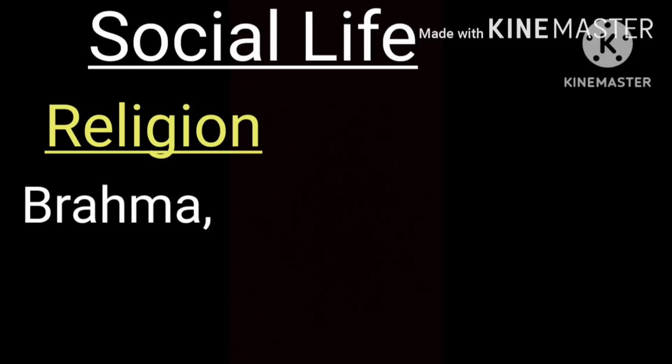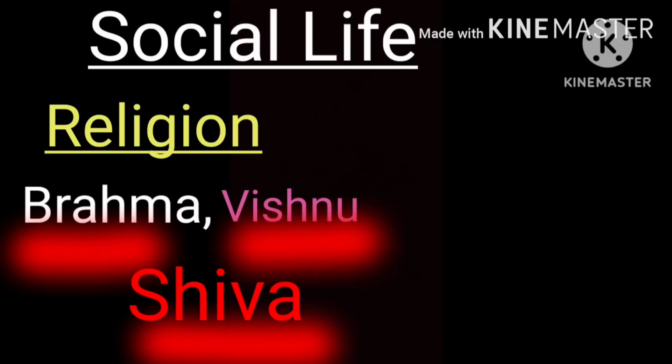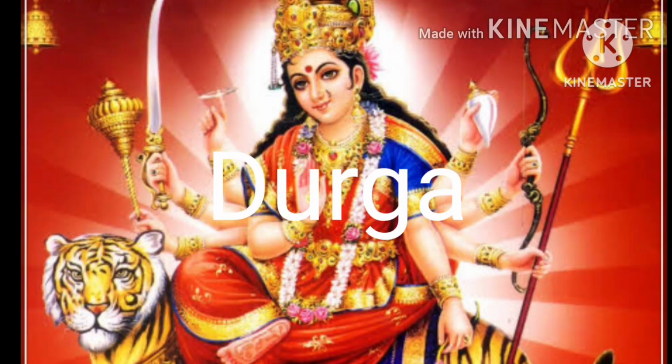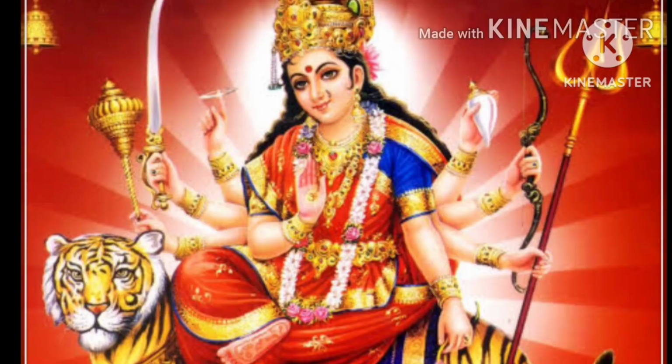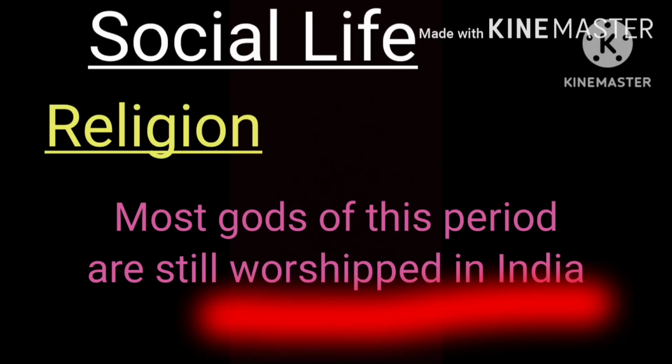Next, religion. Religion became more complex and filled with rituals during the later Vedic age. Brahma, Vishnu, and Shiva became the most important gods. Rama, Krishna, and Durga were among the new gods who were worshipped. Most gods of this period are still worshipped in India.